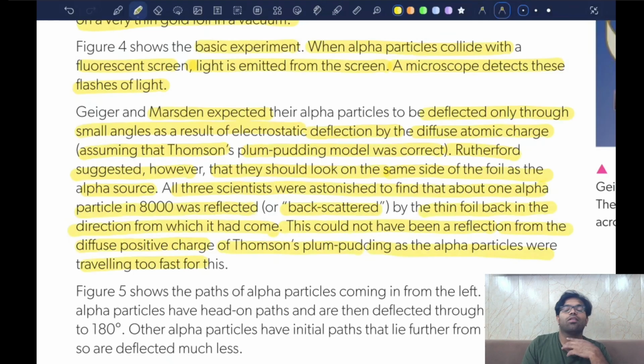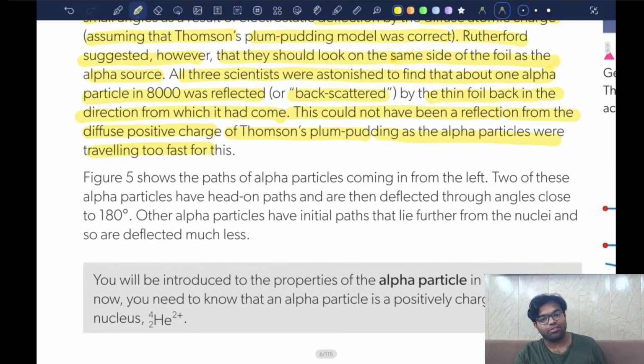See, we do this a lot of times when we are discussing subatomic particles. Most of the time we actually ignore gravity. We say that gravity has almost no influence on the electrons, the protons, and the neutrons, because the electrostatic force of attraction is tremendous compared to that of gravity. So basically, they were astonished.